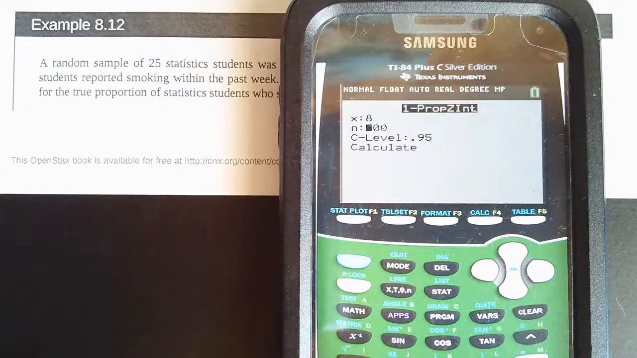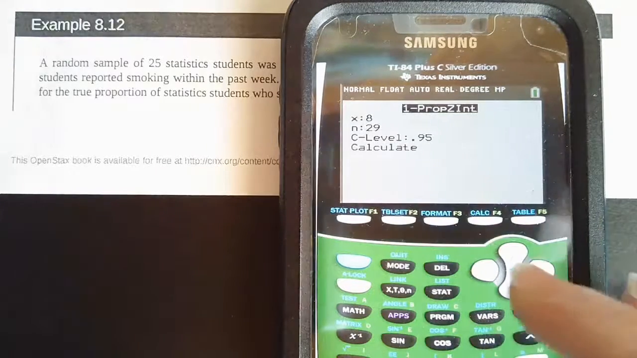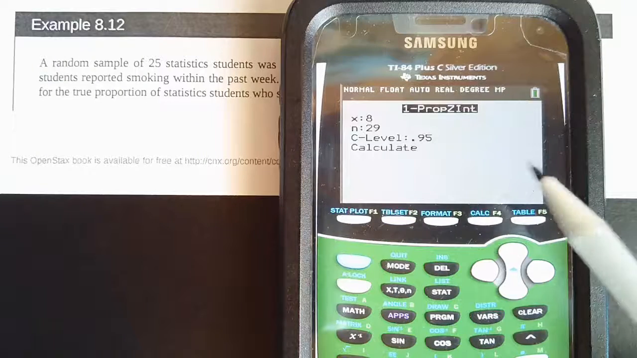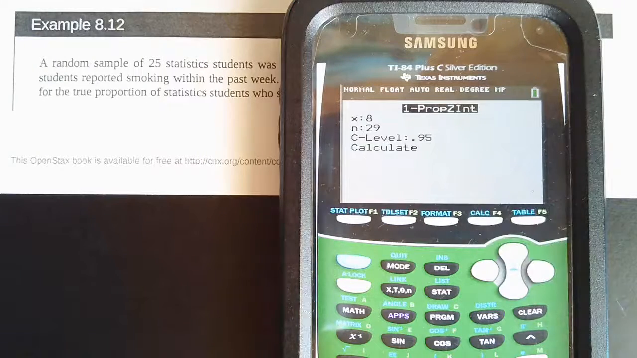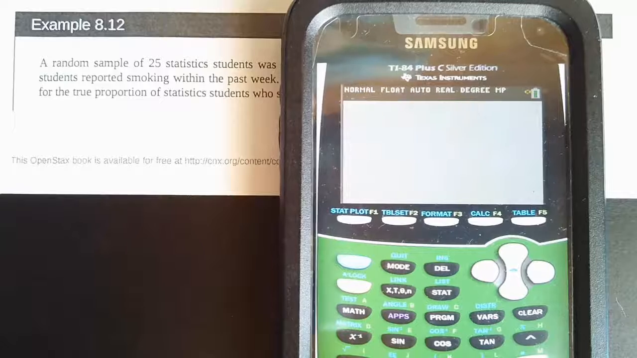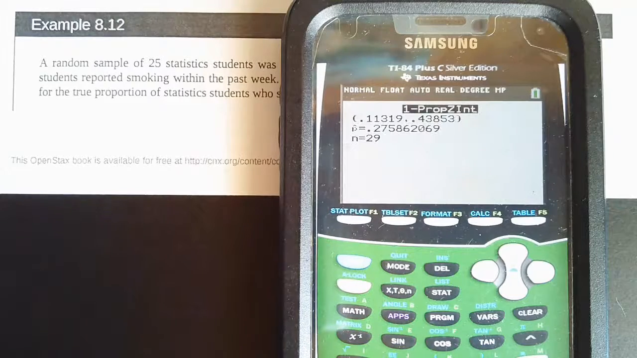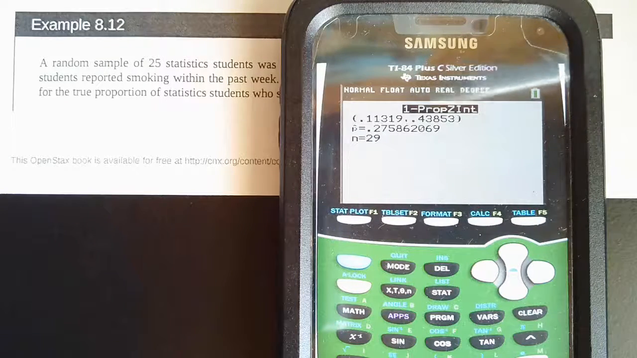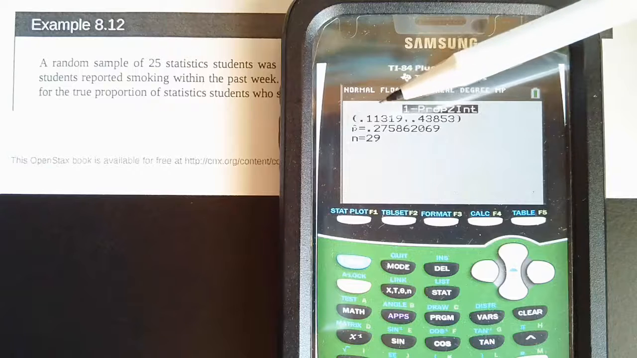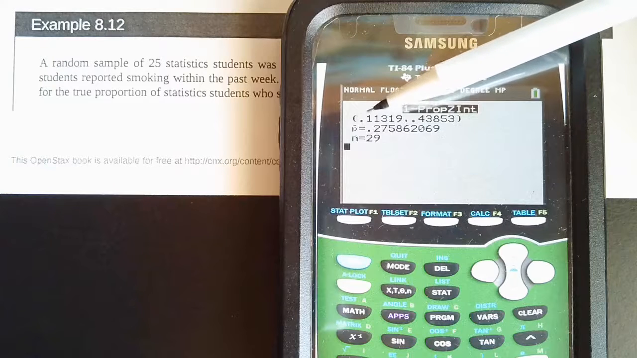So we can say with 95% confidence that the true proportion lies between 0.11319 and 0.43853 of the students at this college who smoked.